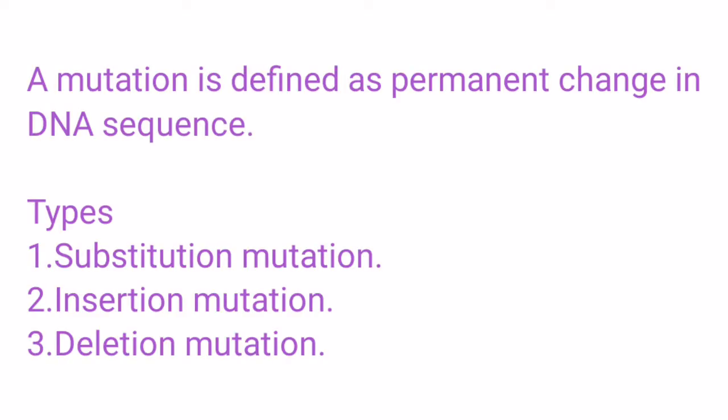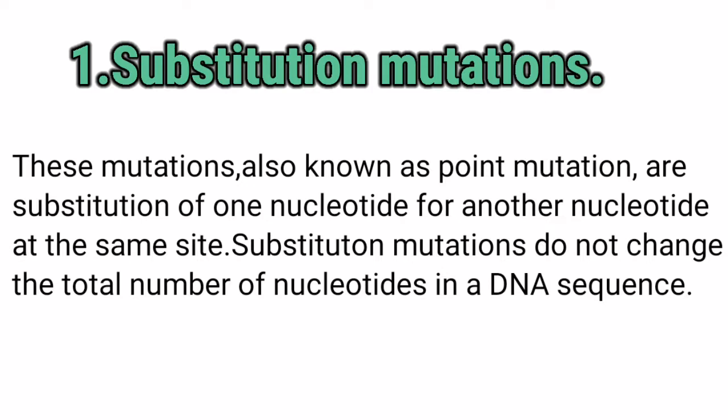Mutations. A mutation is defined as a permanent change in DNA sequence. There are three types of mutation: substitution mutation, insertion mutation, and deletion mutation. Substitution mutations, also known as point mutations, are substitutions of one nucleotide for another nucleotide at the same site.